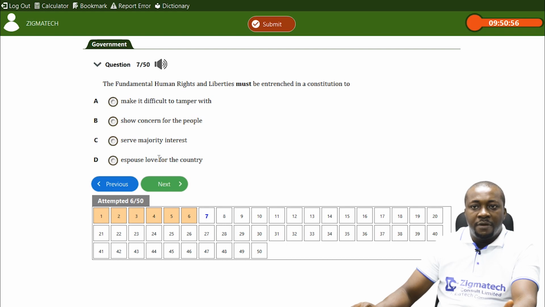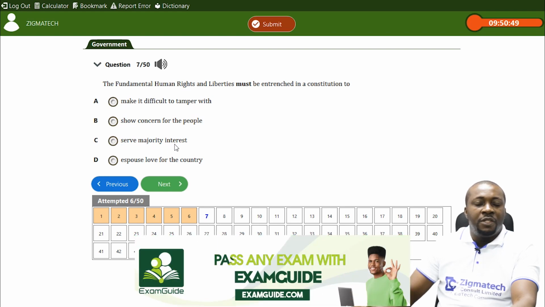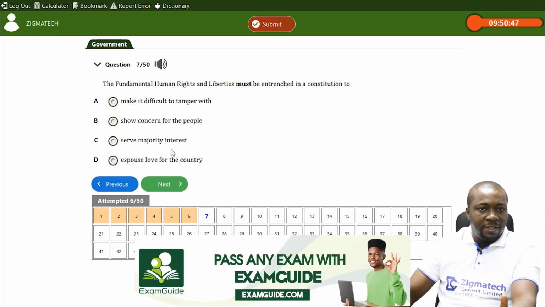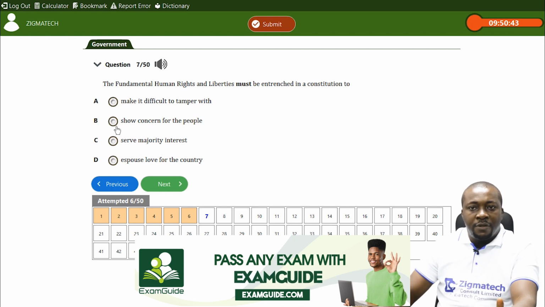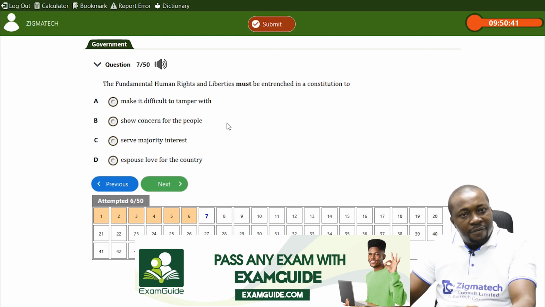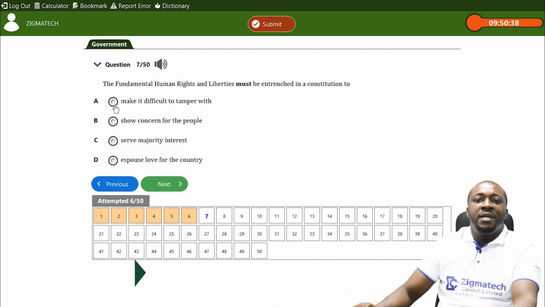Of course, fundamental human rights is not entrenched there to espouse love for the country. It's not there to serve majority interest. Minority interests must be served. It's for interest of all. It's not in the constitution to show concern for the people. It's rather to make it difficult to be tampered with, to avoid infringement on people's rights.